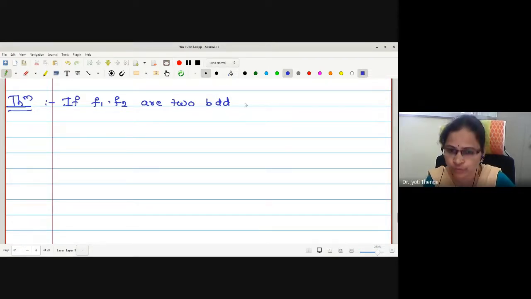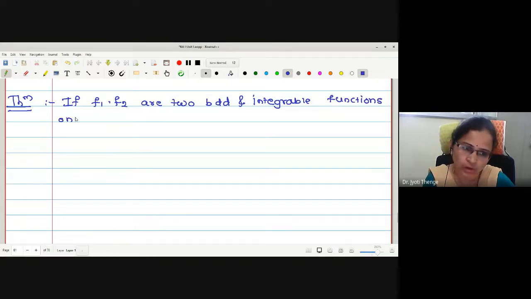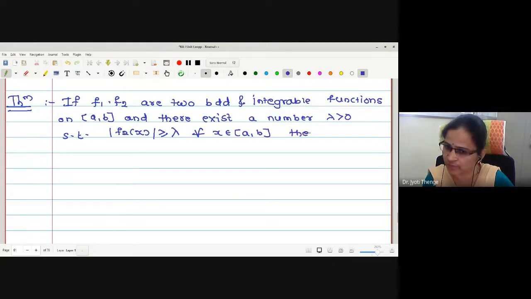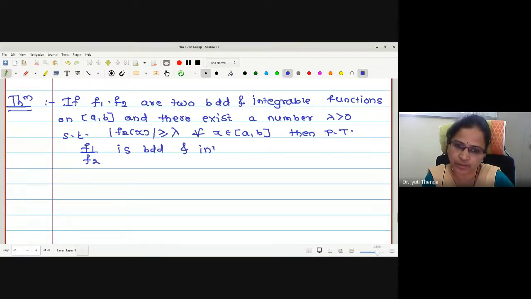Therefore, we will start with f1, f2 to be two bounded and integrable functions on the closed interval AB, and there exists a number lambda greater than 0 such that mod of f2 of x is greater or equal to lambda for all x in the closed interval AB, then prove that f1 by f2 is bounded and integrable.